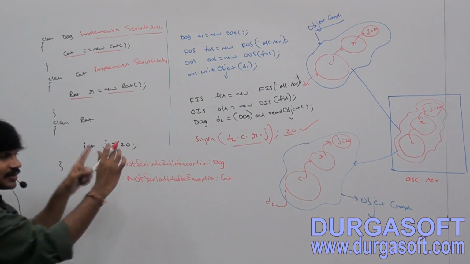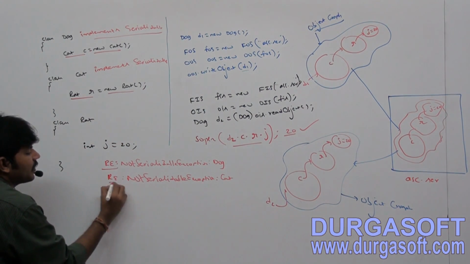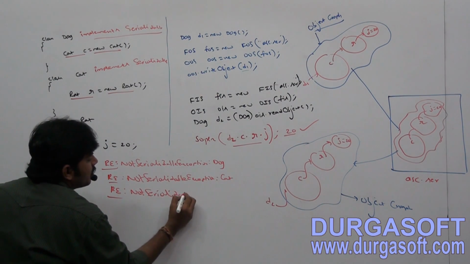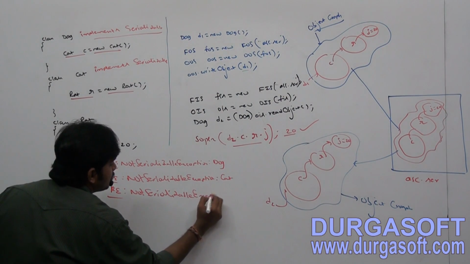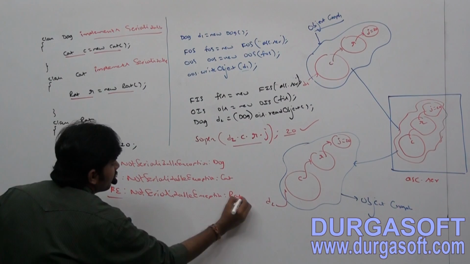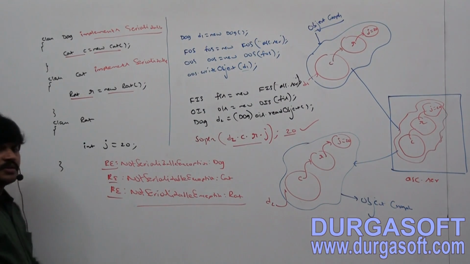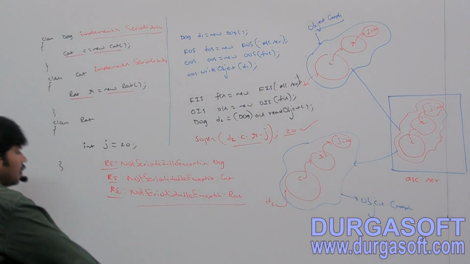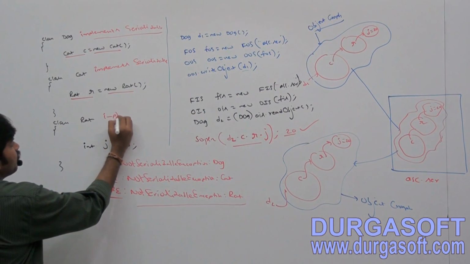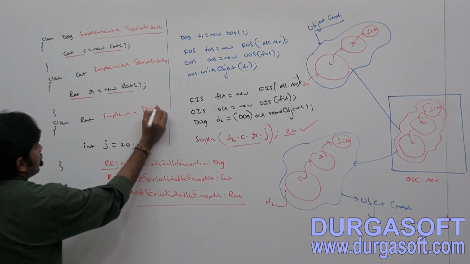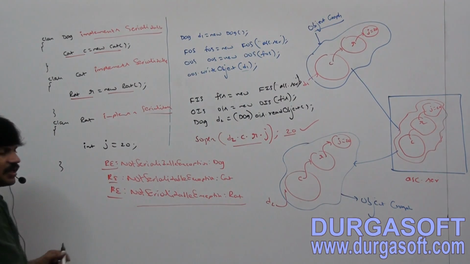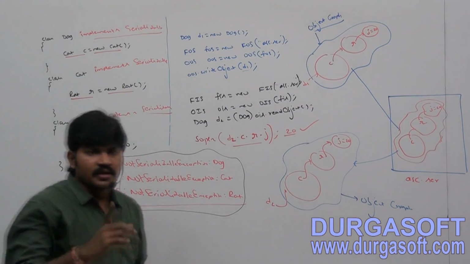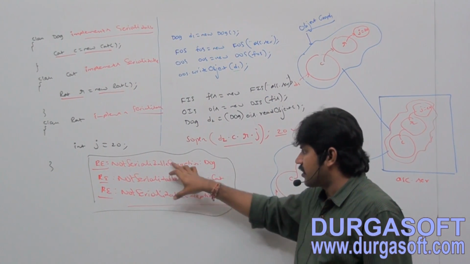But Rat doesn't implement Serializable, so we will get a runtime exception, NotSerializableException for Rat. How can I solve this? Class Rat implements Serializable. By these runtime exceptions we can see that internally the Cat and Rat objects are also serializing. Practical proof.